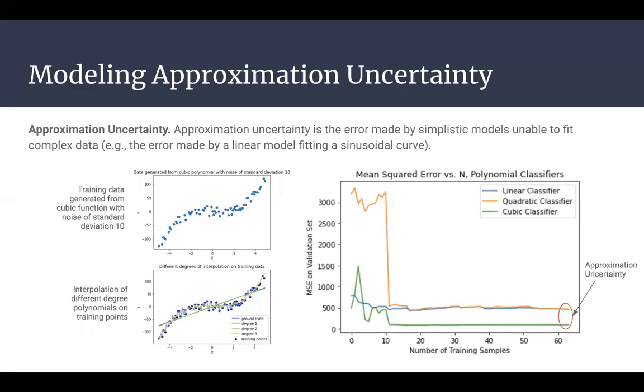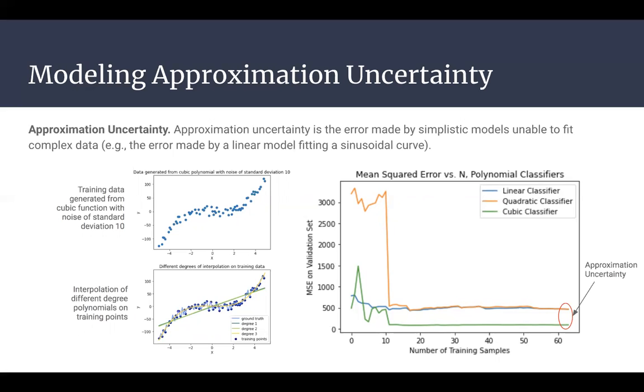Finally, we show approximation uncertainty, or the errors made by simplistic models unable to fit complex data. While this is uncommon in deep neural networks, we note its presence for the sake of completion. To do this, we create a model in which we are certain that the ground truth data it is generated from is a known distribution, which in our case is a cubic function with 100 points lying between -5 and 5 as shown in the figure on the left.